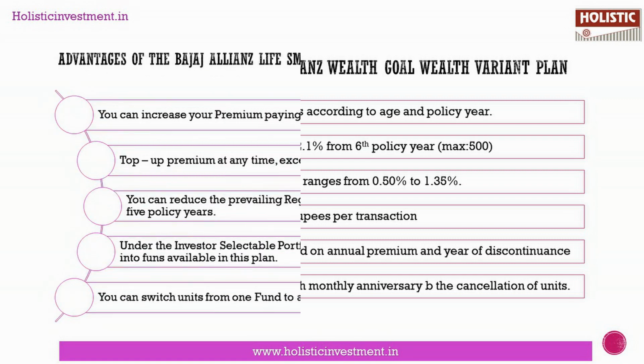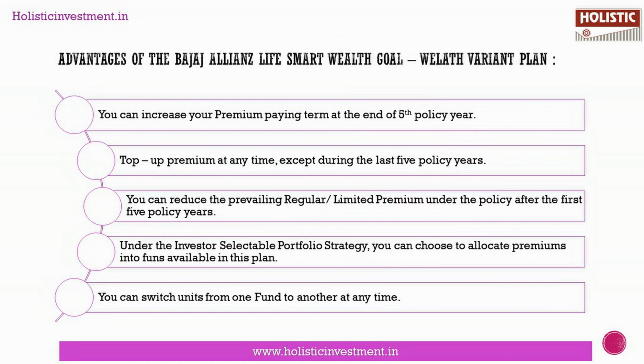financial goals. Now let's see the advantages of Bajaj Allianz Life Smart Wealth Goal Wealth Variant Plan. You can choose to increase your premium paying term chosen at inception after the end of 5th policy year. You have the option to pay top-up premiums at any time except during the last 5 policy years. You will have the option to reduce the prevailing regular or limited premium under the policy after the first 5 policy years. Under the investor selectable portfolio strategy, you have the choice to distribute the allotted premium into the funds available in the plan. You can switch units from one fund to another at any time.